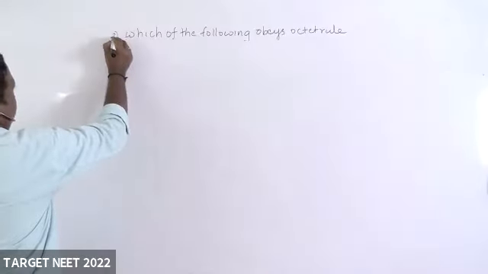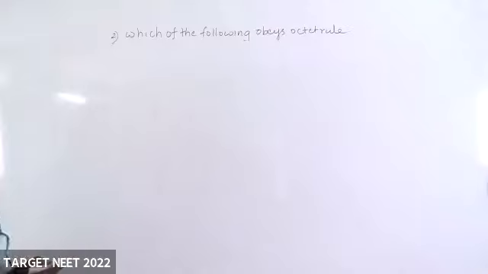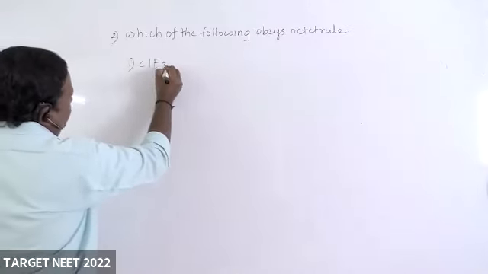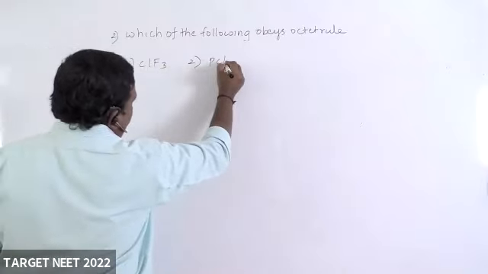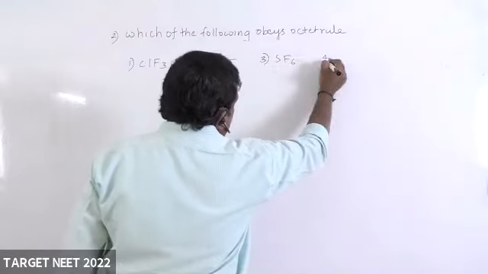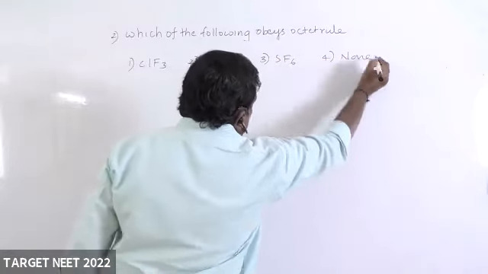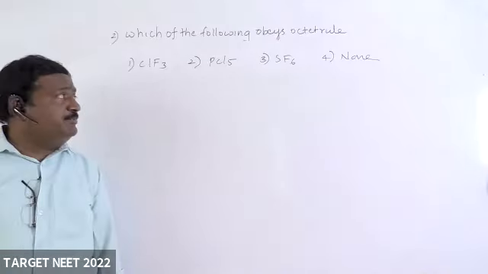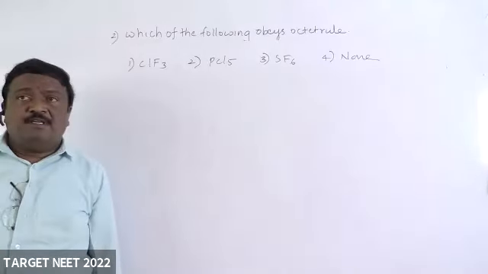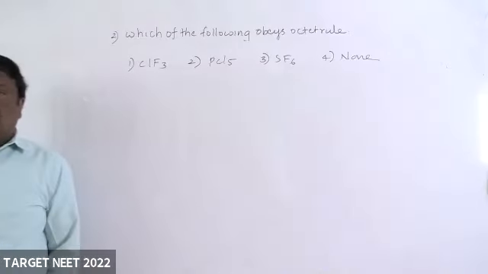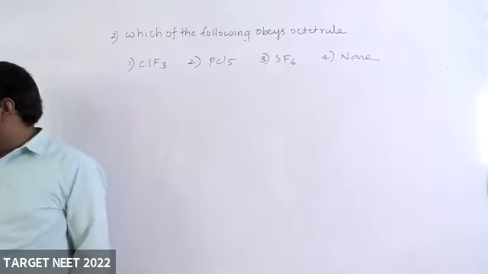Second, you write, same: which of the following obeys the octet rule? ClF3, PCl5, SF6, or none. ClF3, PCl5, SF6 and none. What is the answer? Send a message.